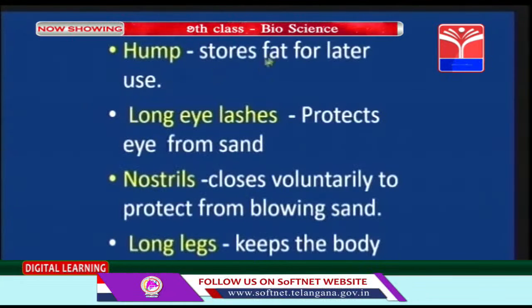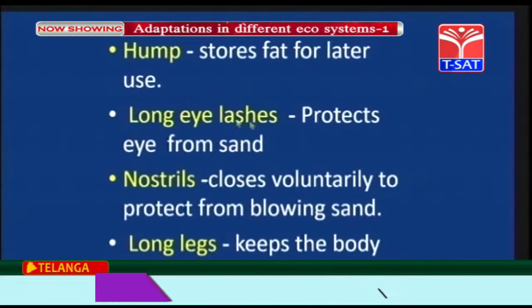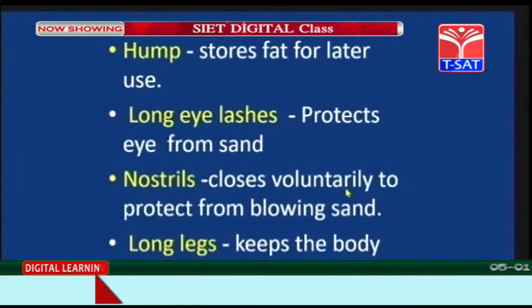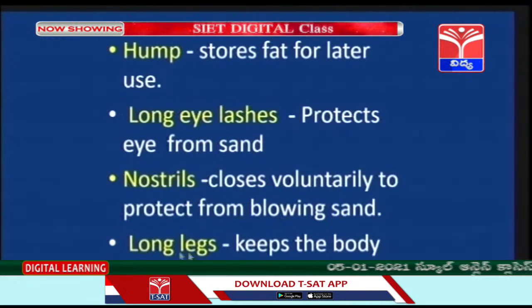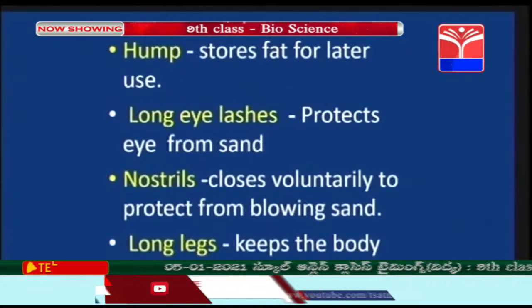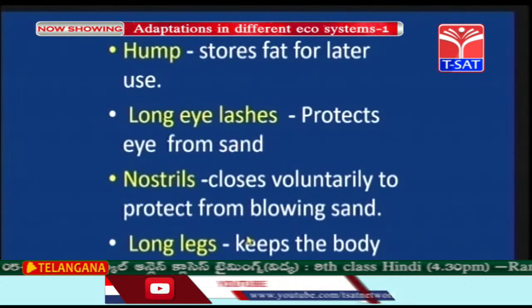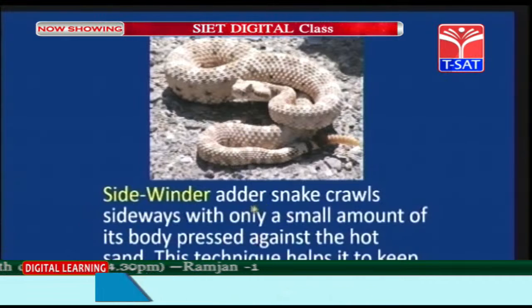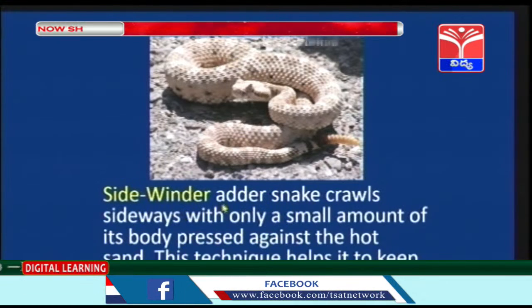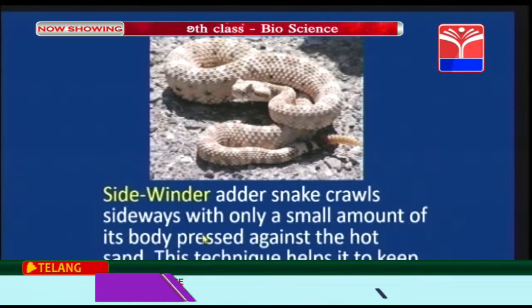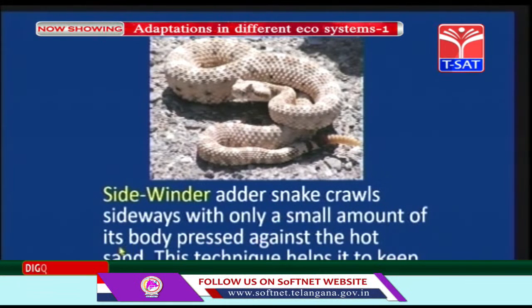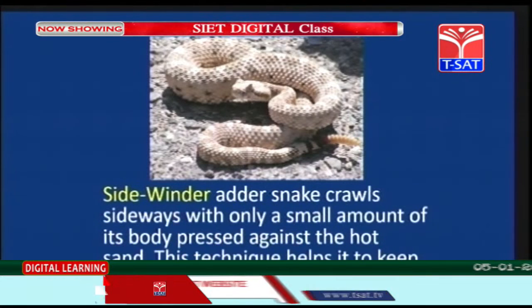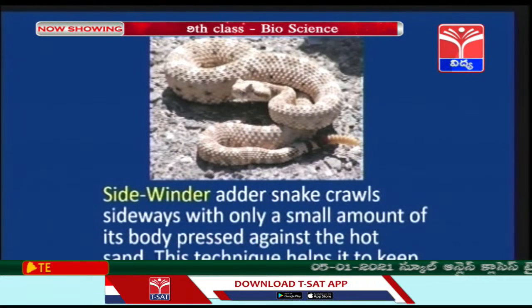So the hump stores fat for later use, long eyelashes protect the eye from sand, nostrils voluntarily close to protect from blowing sand, long legs keep the body away from the hot ground. This is the adaptation shown by the camel, children. Now this is the sidewinder snake, sidewinder adder snake. It crawls sideways with only a small amount of its body pressed against the hot sand. So this technique helps to keep itself cool.